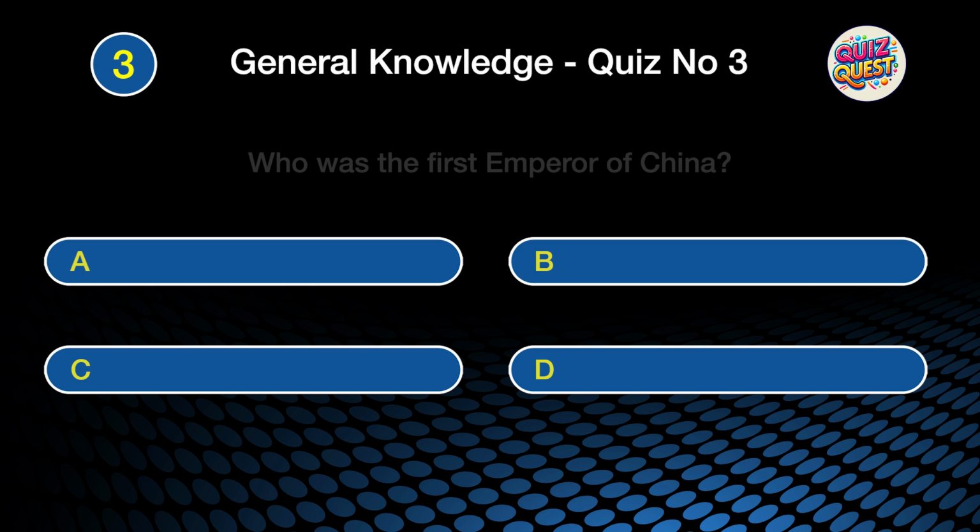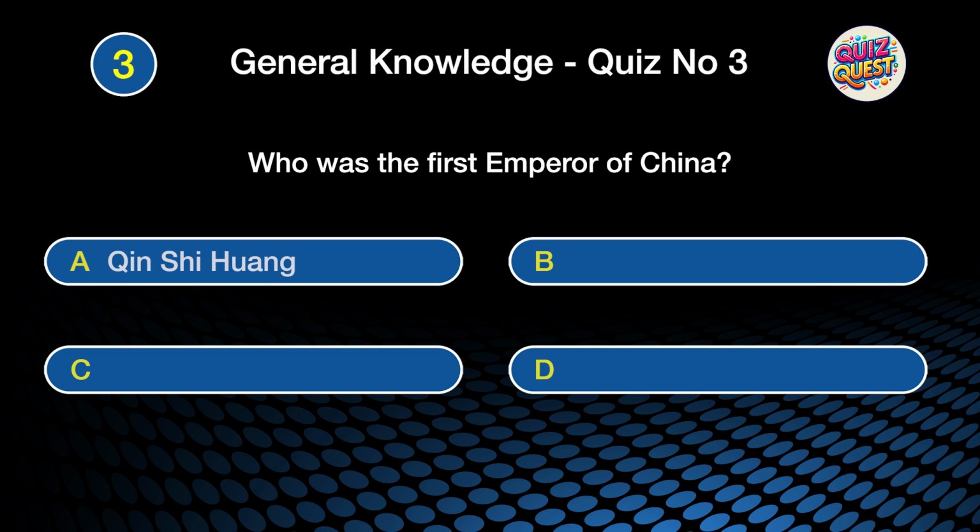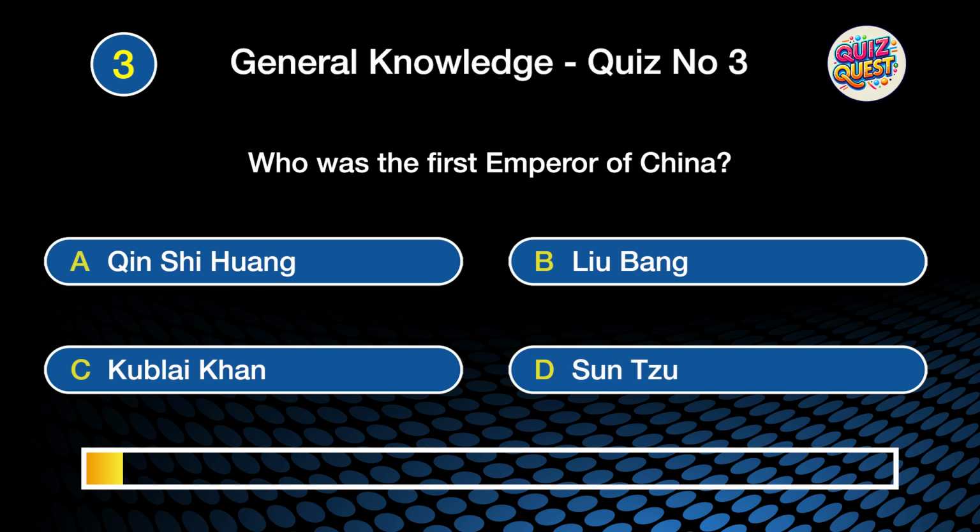Question 3. Who was the first emperor of China? Was it A. Qin Shi Huang, B. Liu Bang, C. Kublai Khan, or D. Sun Tzu?